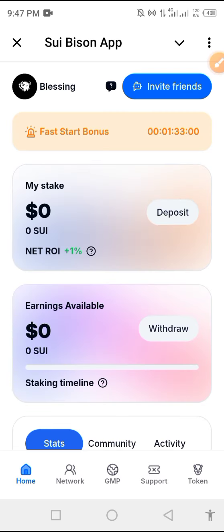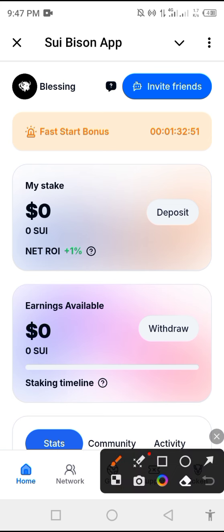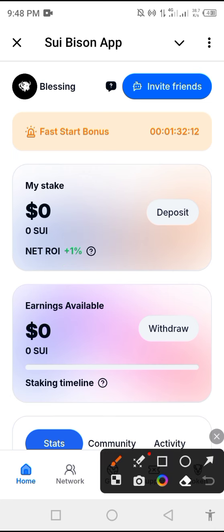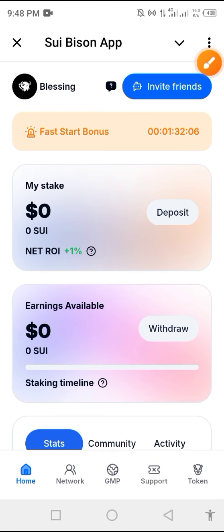While we wait for my money to arrive, let me quickly teach you how to earn money in Sui Bison. Assuming my money has entered, as you can see, they said net ROI 1%. So for the first 5 days, I'll be earning 1% of my deposit. After another 5 days, I'm going to be earning 1.5% of my deposit. In the next 5 days, I'll be earning 2% of my deposit.